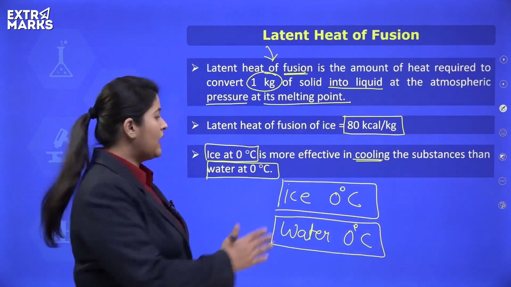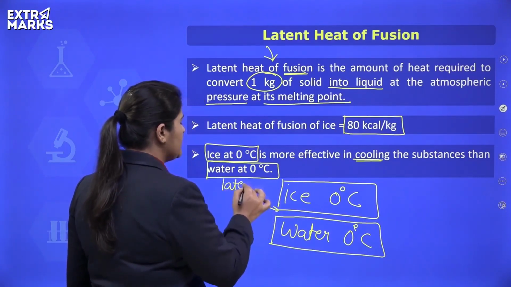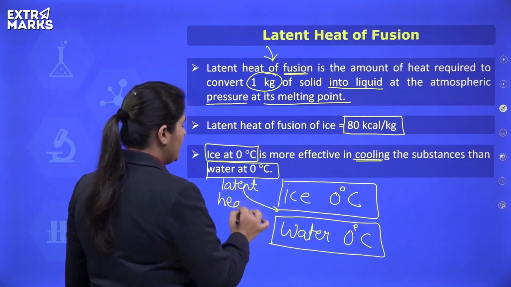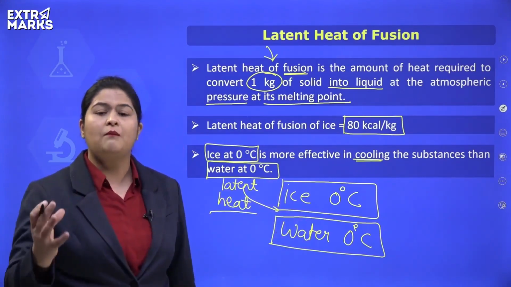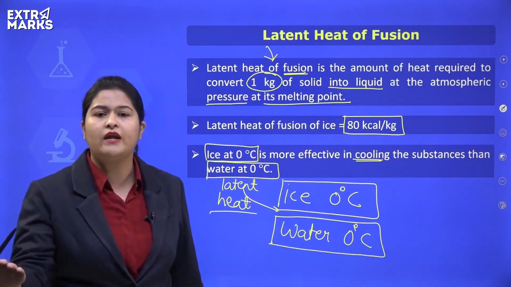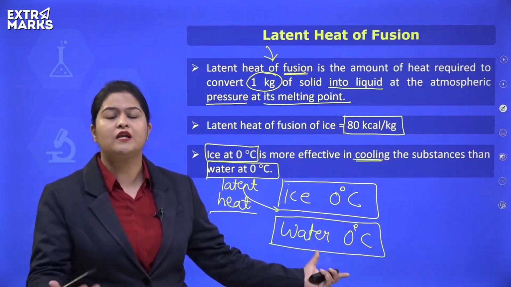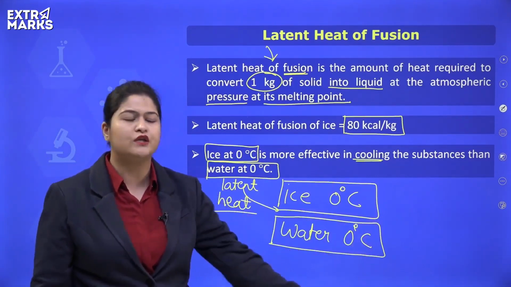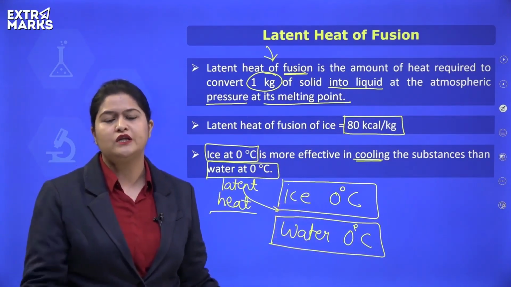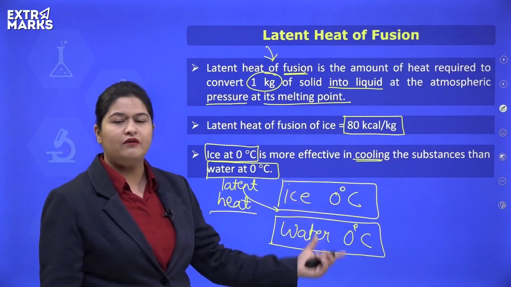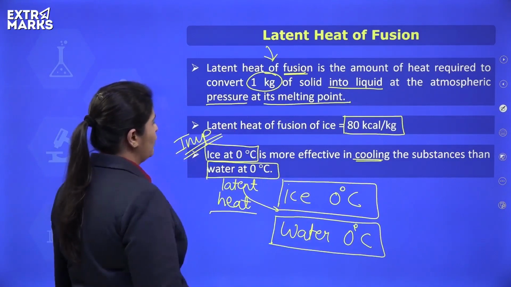Why? Because when ice was converting to water, ice must have absorbed some amount of heat, and that heat will be equal to the latent heat of fusion. So water at 0 degrees Celsius is having more energy as compared to the ice at 0 degrees Celsius. Overall heat energy content of water at 0 degrees Celsius is more than the heat energy possessed by ice at 0 degrees Celsius, and that is why ice is more effective in cooling. And this is a very, very important point. A number of questions are asked on this.